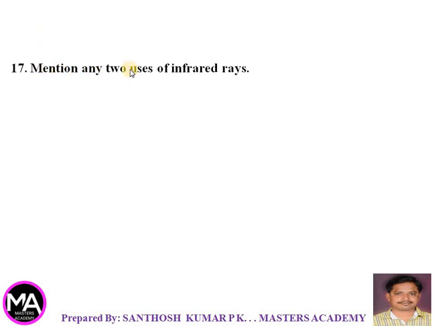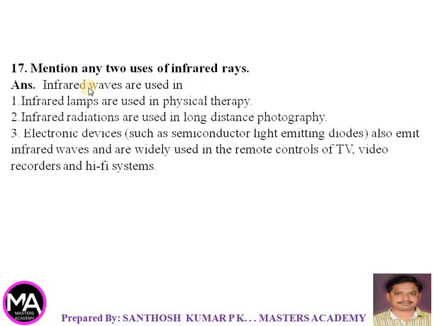17th one, mention any two uses of infrared rays. Here you have 3 uses, you can write any two. Infrared lamps are used in physical therapy, infrared radiations are used in long distance photography, and electronic devices such as semiconductor light emitting diodes also emit infrared waves and are widely used in remote controls of TV, video recorders and hi-fi systems.